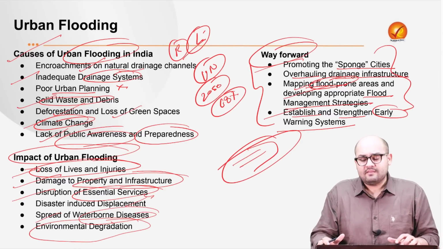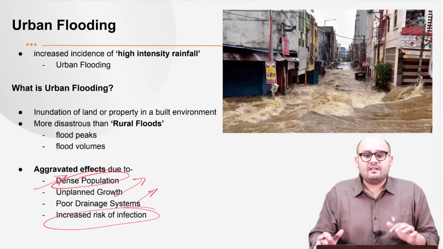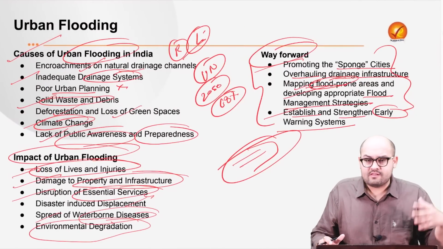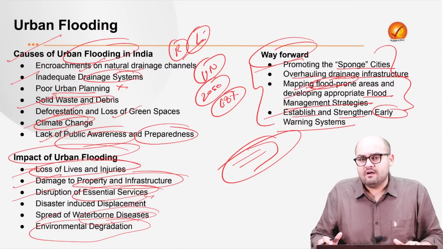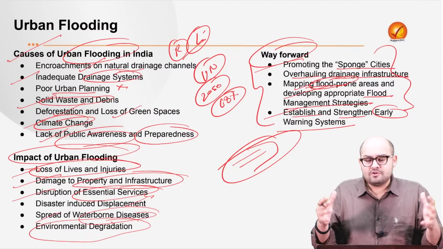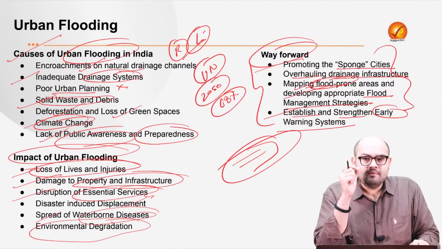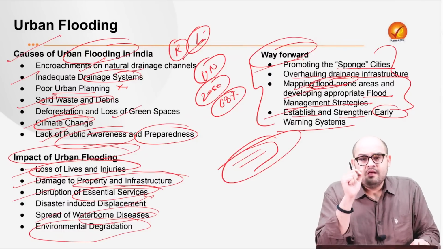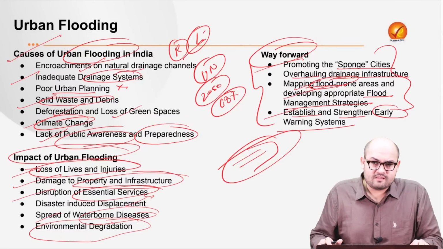And what we can see is that, as we have seen in Pune, different authorities should act in coherence. For example, we have the NDRF, we have the police, we have the fire brigade. They should come together and make sure that human lives are not affected and there is minimal loss to the properties as well.